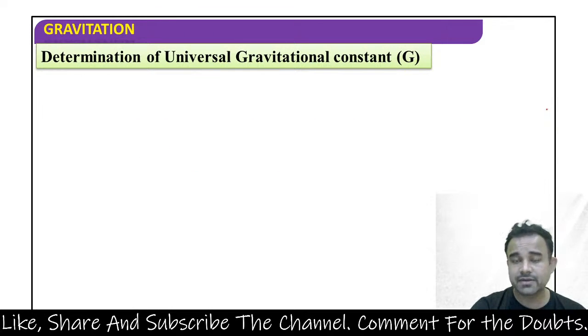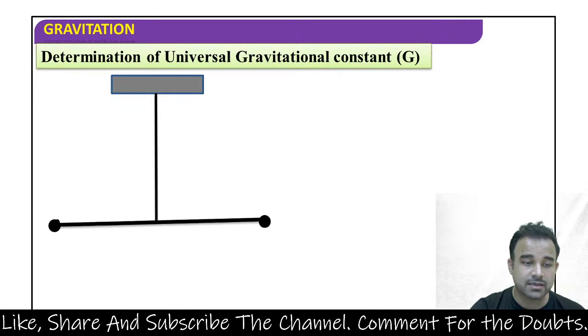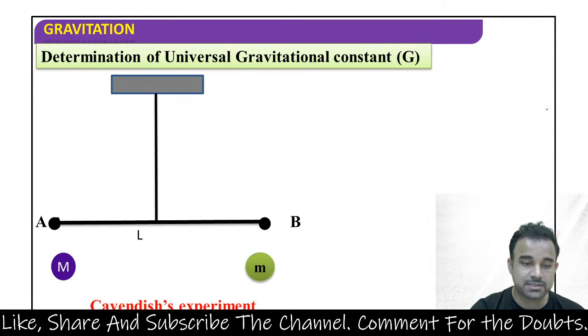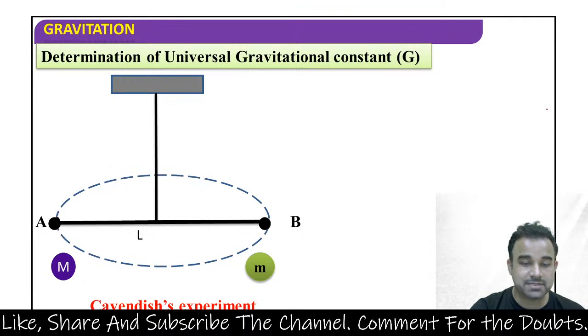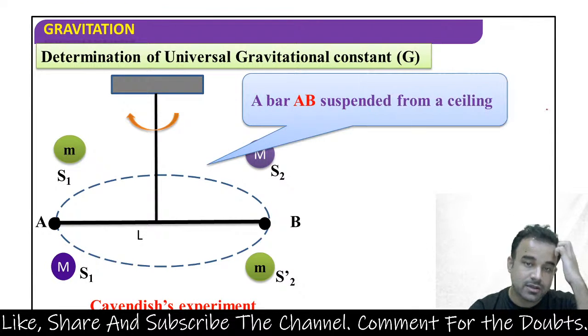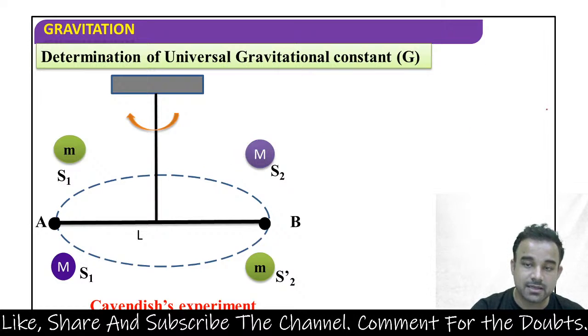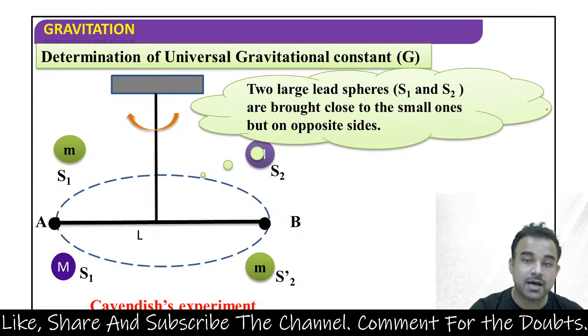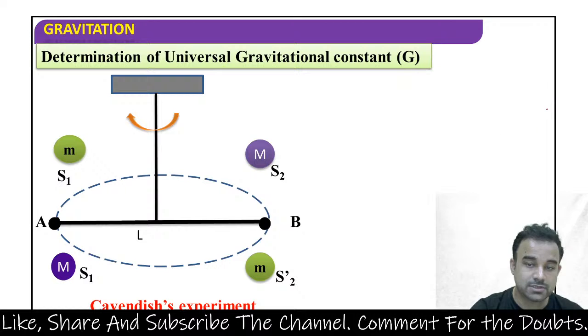डिटर्मिनेशन ऑफ यूनिवर्सल ग्रेविटेशनल कांस्टेंट, कैसे हम उसको फाइंड आउट करते हैं? मान लीजिए यहाँ पे there are two objects of mass capital M and small m, distance L. ये कैवेंडिश एक्सपेरिमेंट है बेसिकली हमारा। यहाँ पे स्मॉल m एंड M जब हम उनको घुमाते हैं बेसिकली लाइक दिस, तो the bar AB is suspended from a ceiling and two small and identical lead spheres are attached to its ends. Two large lead spheres S1 and S2 are brought close to the small ones but on opposite sides.